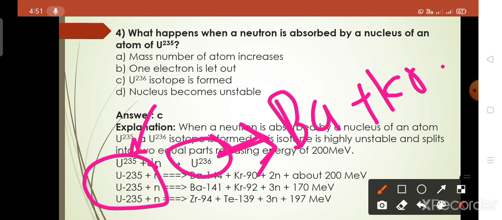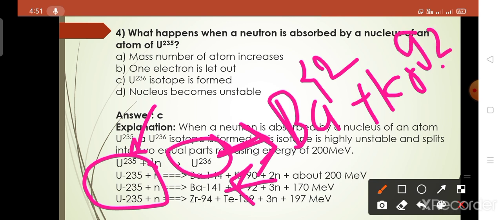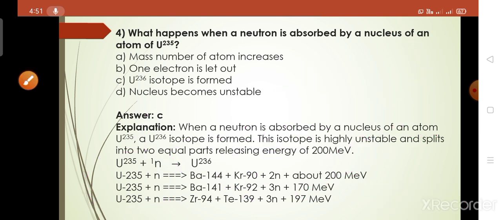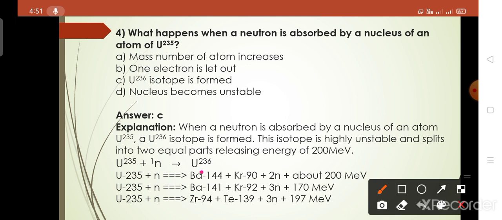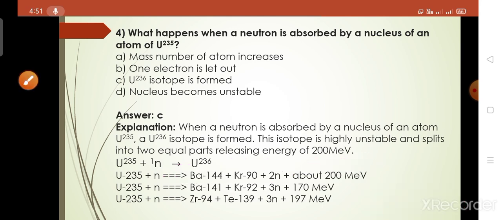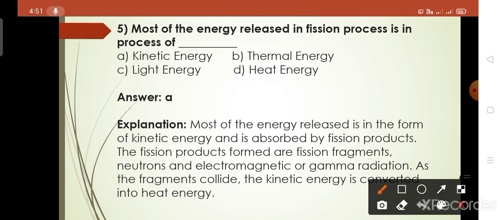Here we got barium-141 and krypton-92. When we got the barium and krypton, it released some energy, that is 200 million electron volts.